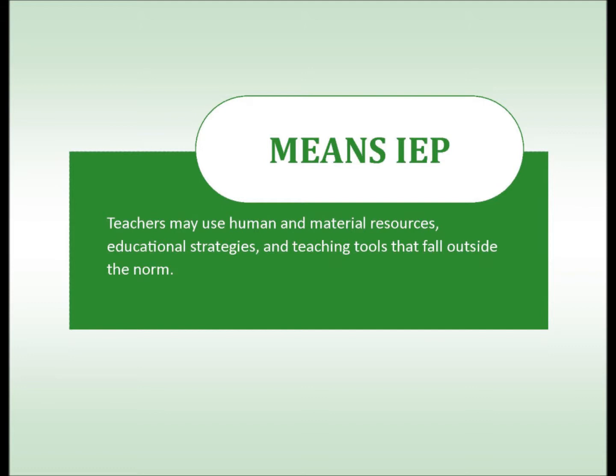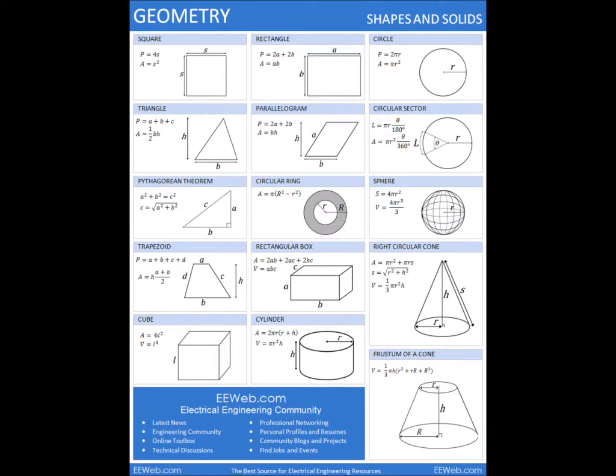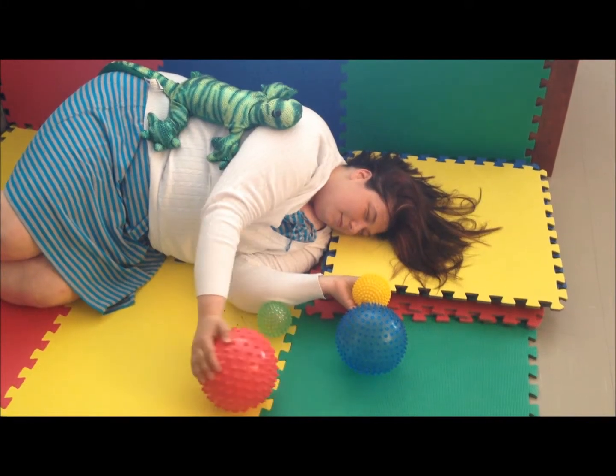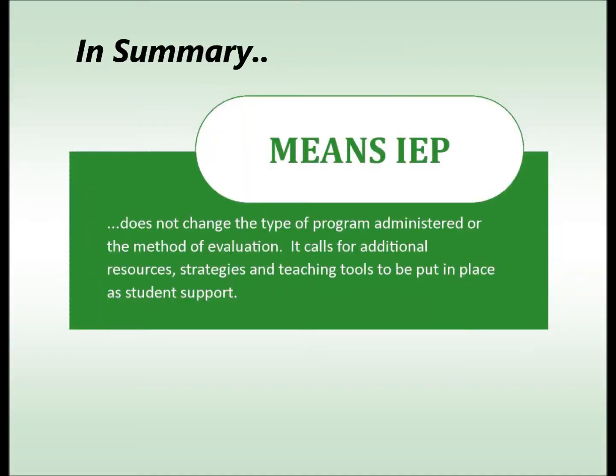Possible supports that could be in place as a result of a means IEP could include graphic organizers that are used consistently, access to visual supports, or providing a cool-down area. In summary, a means IEP does not change the type of program administered or the method of evaluation. It calls for additional resources, strategies, and teaching tools to be put in place as student support.